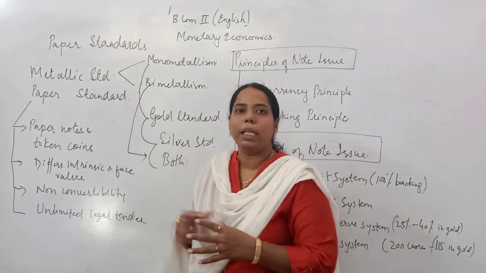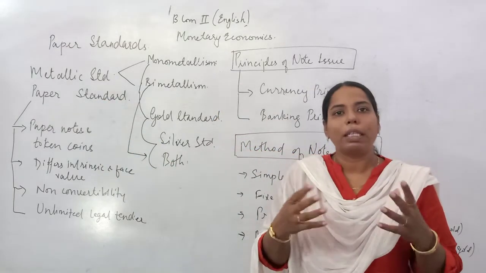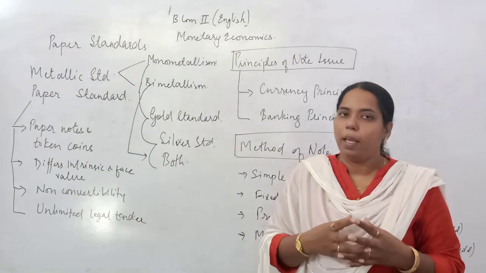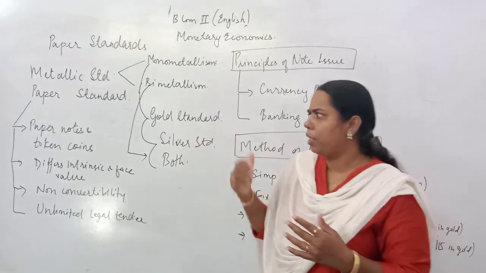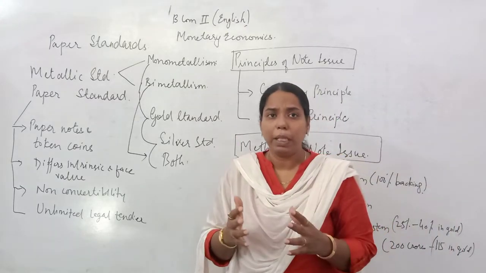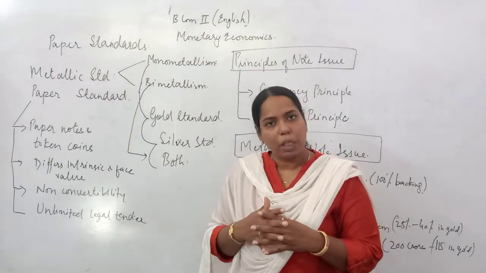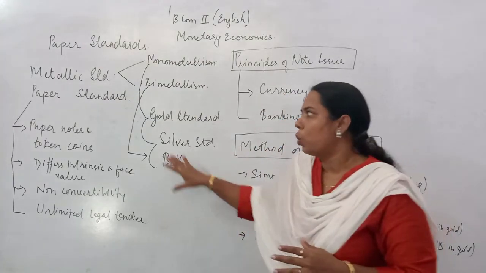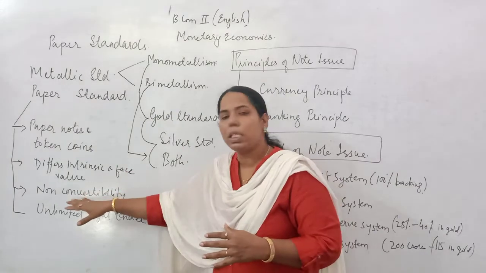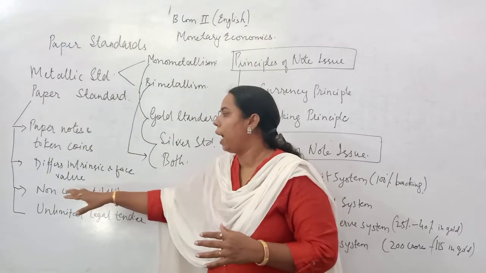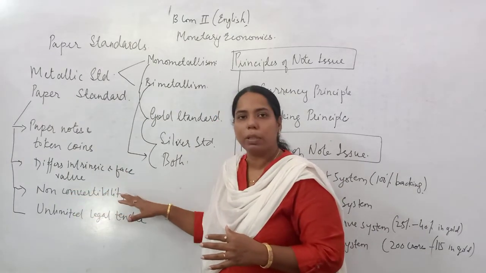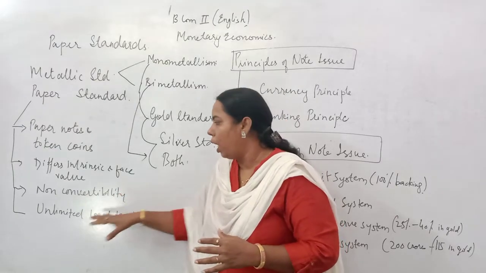This paper standard is also called non-convertible in nature. In the previous video I explained convertibility as well as the intrinsic value and the face value of the currency. So a paper standard is the managed standard and it is non-convertible in nature.